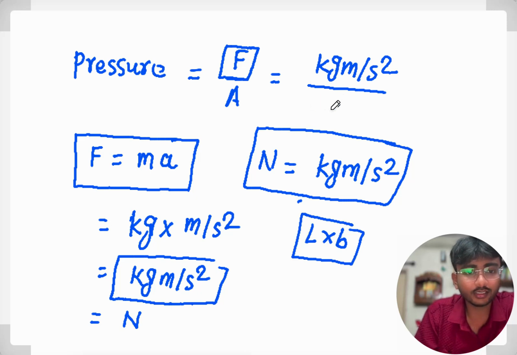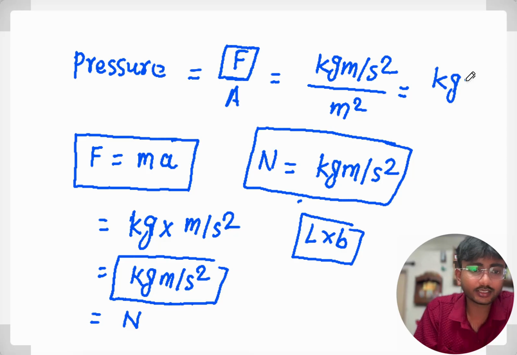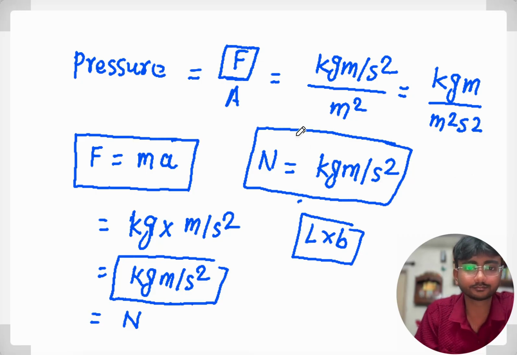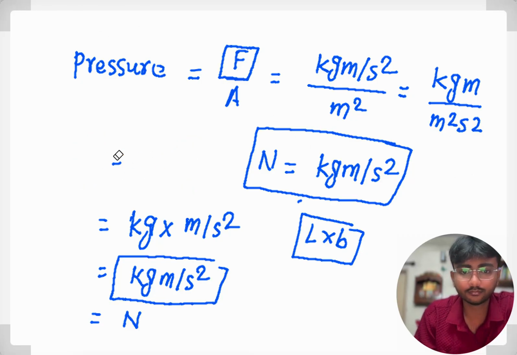So we can say it is meter square, right? So from here, if you have to calculate, you can write it as kg meter upon meter square second square, right? Let me first erase this here.